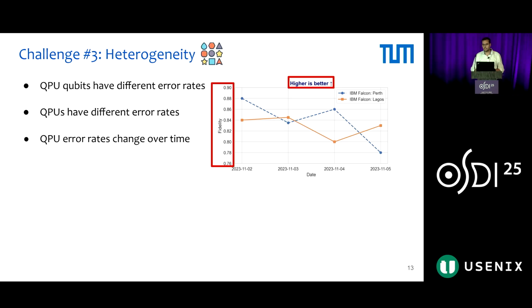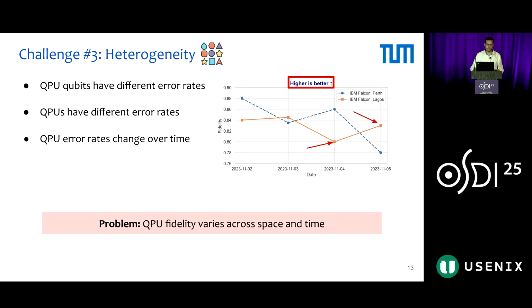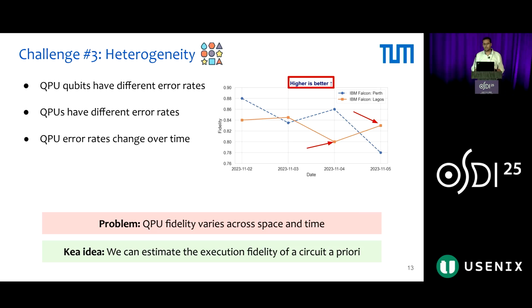In this plot, we have fidelity where higher is better, and we have 4 different dates in November 2023. 2 IBM QPUs of the same model, Perth and Lagos. And we can see that while on one day Lagos underperformed compared to Perth, the very next day it has higher performance. So the problem is that QPU fidelity varies across space and time. However, we can estimate this execution fidelity a priori without really executing the circuit.